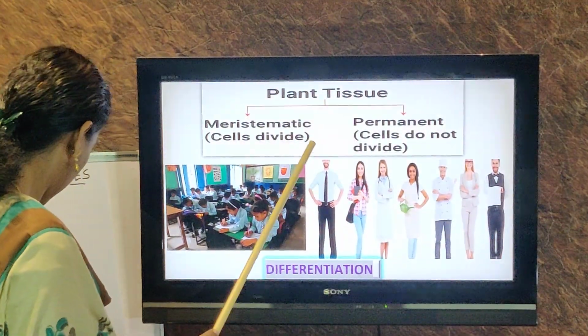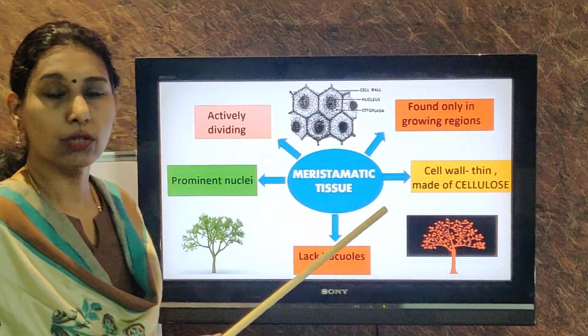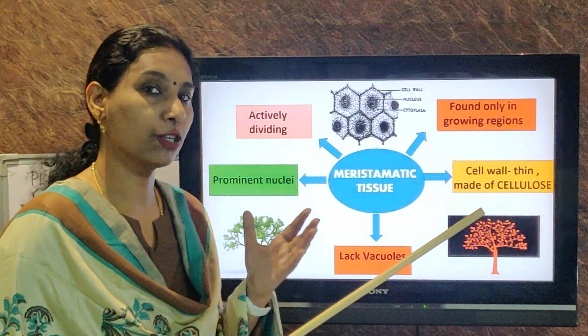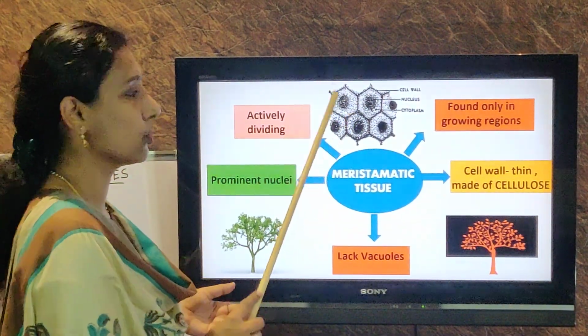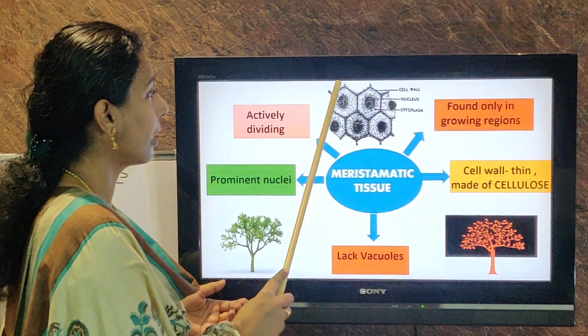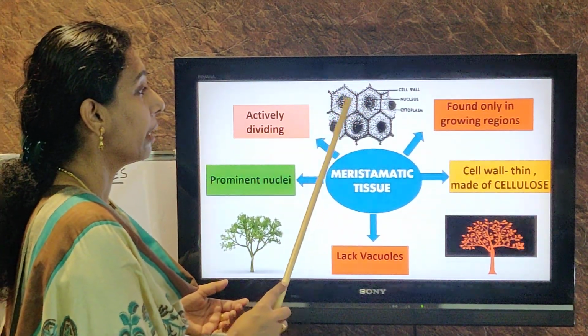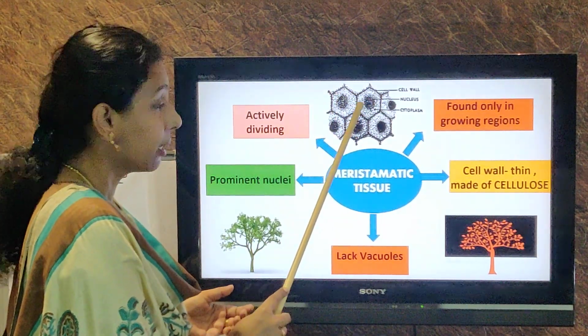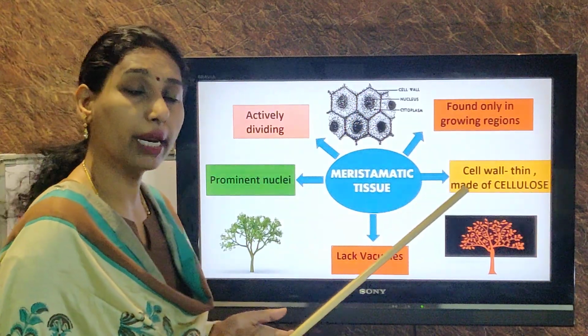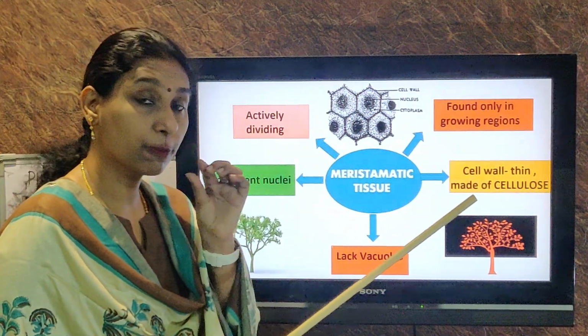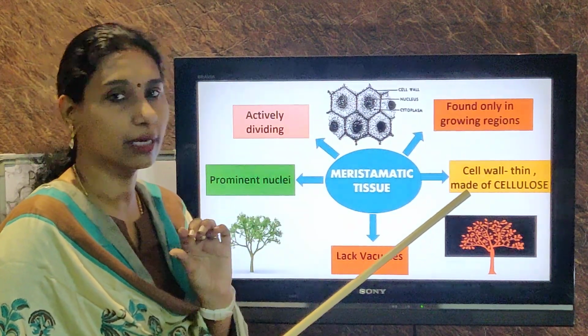Okay. Next. If you observe the meristematic tissue under the microscope, you will find it in this way. Can you see this? The cells are very clear with a very prominent nucleus. Can you see intercellular spaces? What are intercellular spaces? Spaces between the cells are called intercellular spaces. Here there are no spaces between the cells.